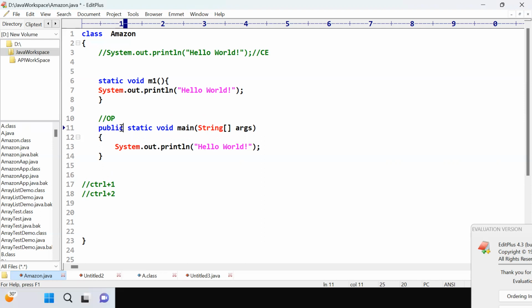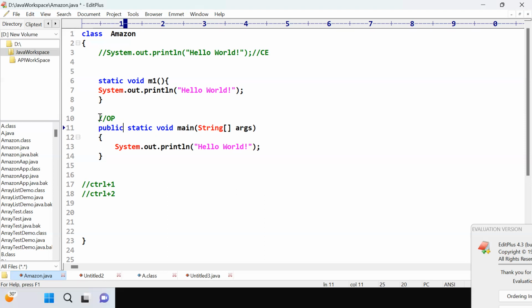Private means you can access it within the class. Protected means a subclass can access it outside the package. And the default means you can access it within the package. We will explore this later, but this is your accessibility modifier.